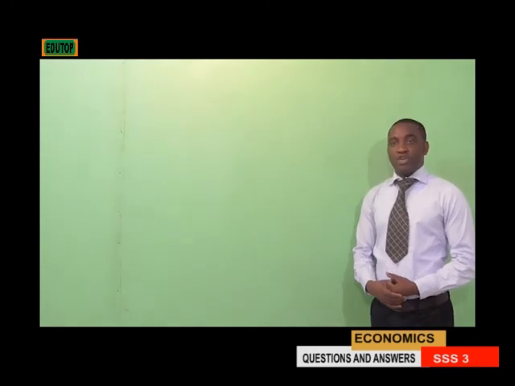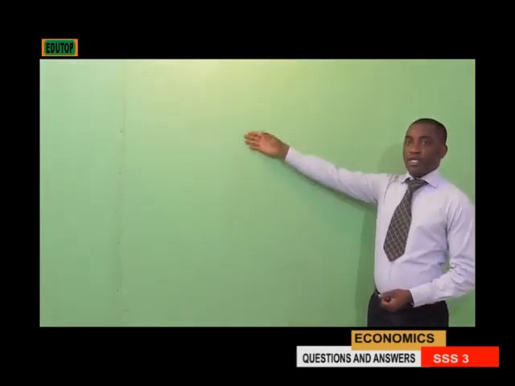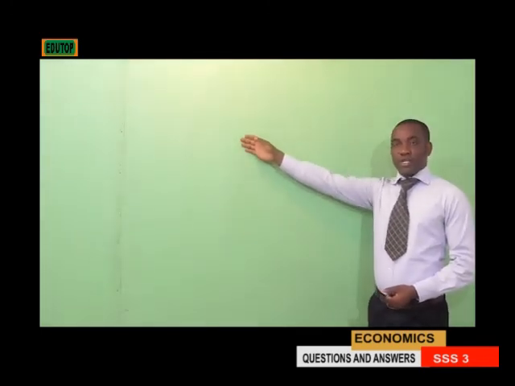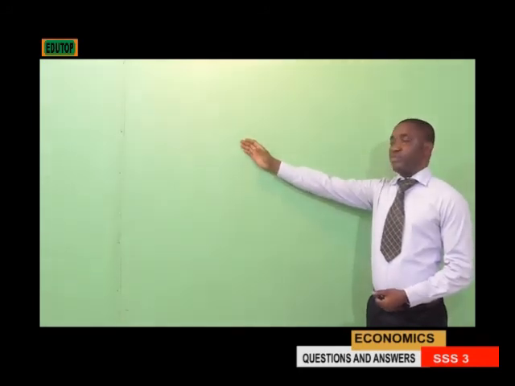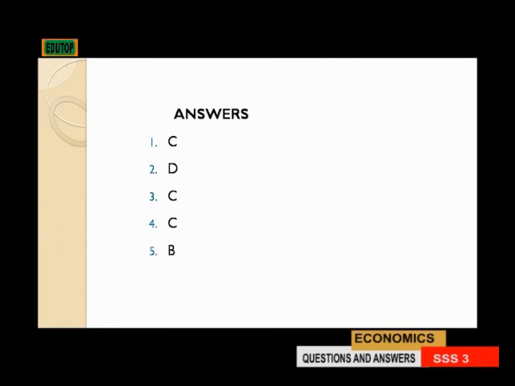Number 3, which of the following is not an international economic organization? A, Economic Commission for Africa, which is ECA. B, African Development Bank, which is ADB. C, World Health Organization, which is WHO. D, International Monetary Fund. The correct answer is C, which is World Health Organization. It's not part of the international economic organizations.